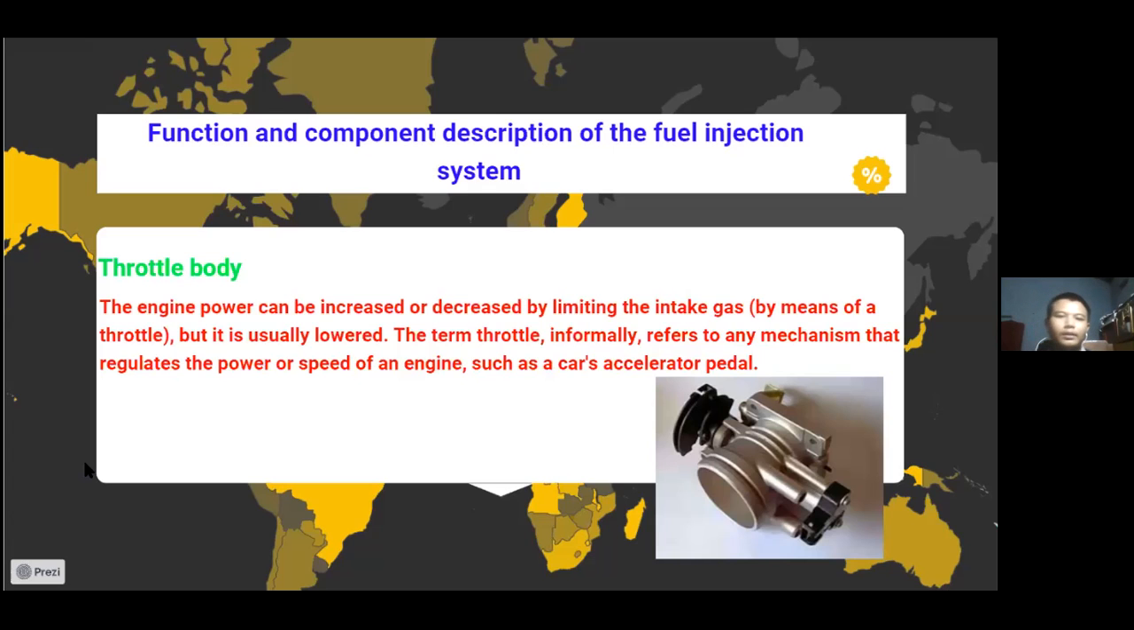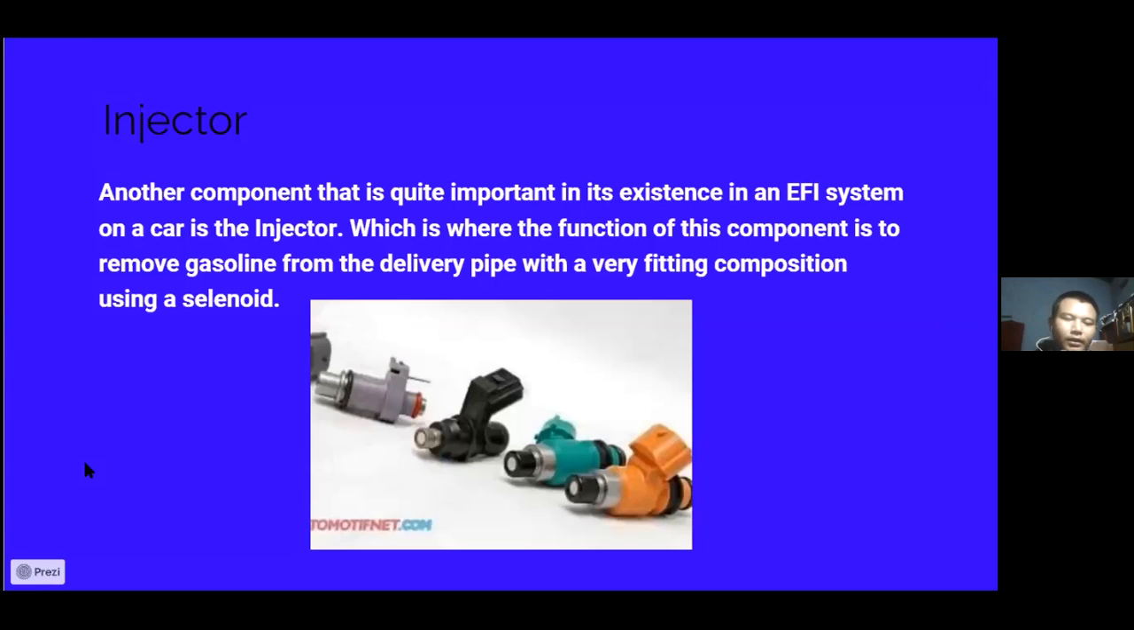Next, injector. Another component that is quite important in its existence in an EFI system on a car is the injector, where the function of this component is to spray gasoline from the delivery pipe with a very fitting composition using a solenoid.